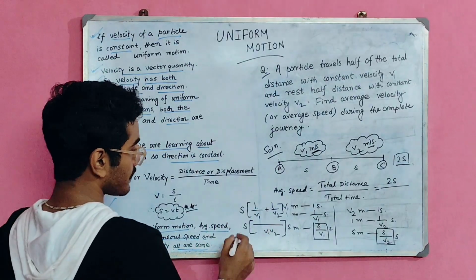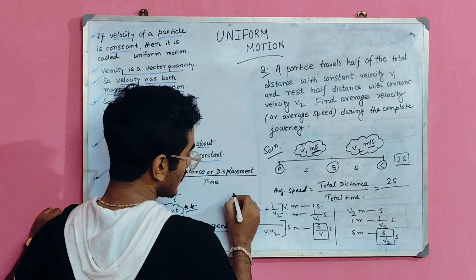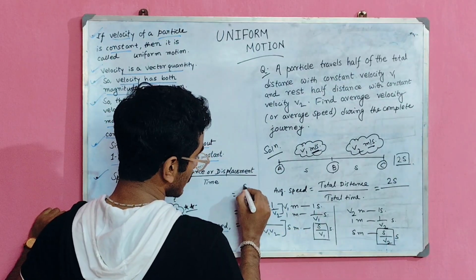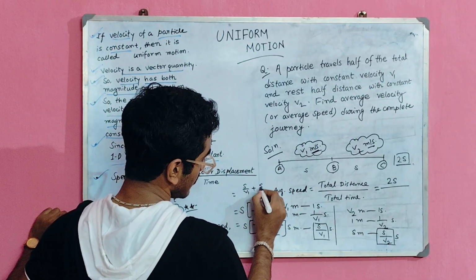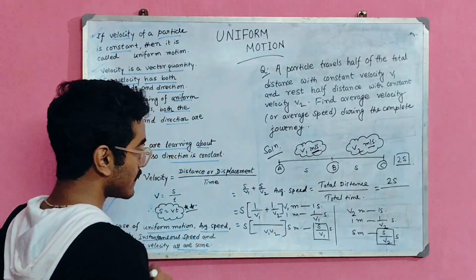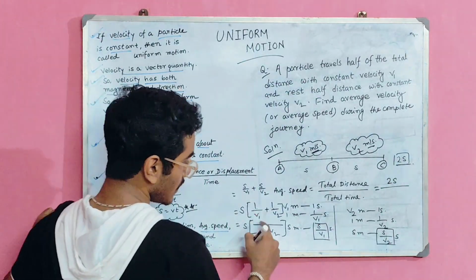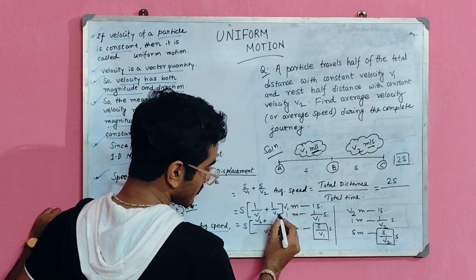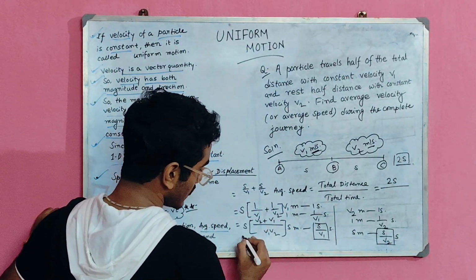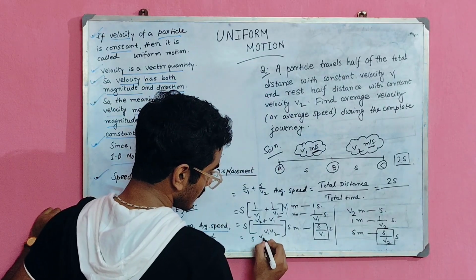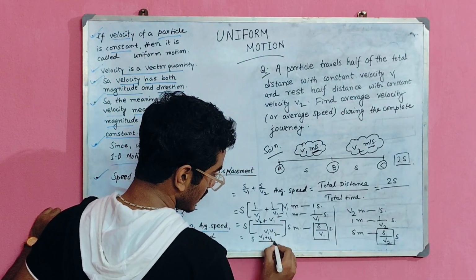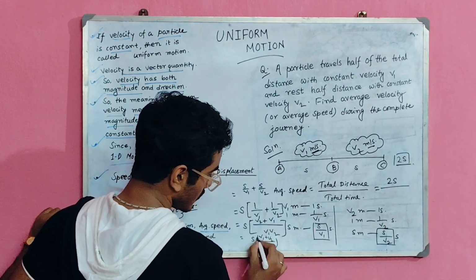That means adding s by v1 and s by v2 gives s times v1 plus v2 divided by v1 v2.